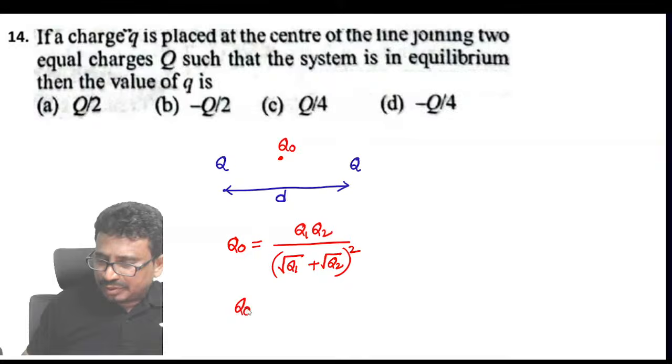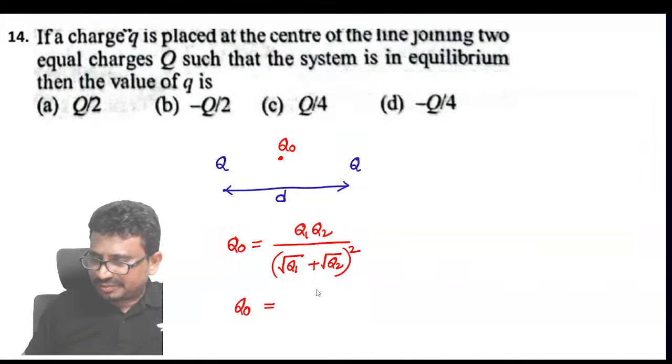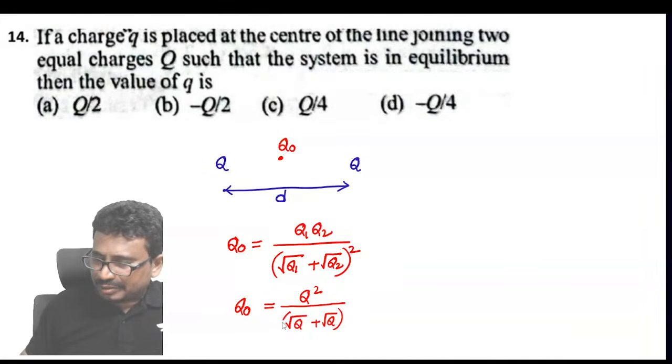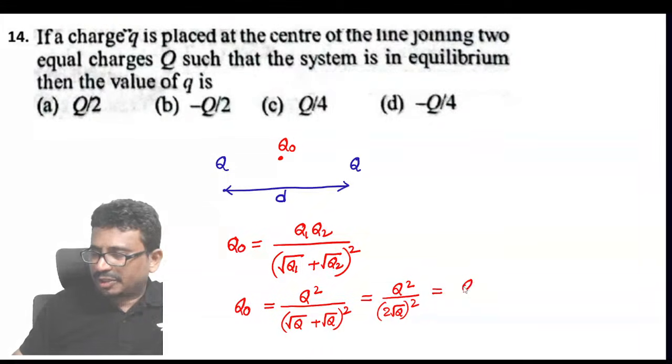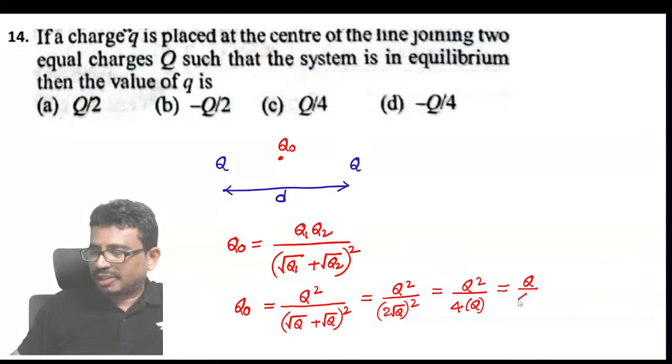So Q naught will be equal to Q square by root Q plus root Q whole square, which will be equal to Q square by 2 root Q whole square, which will come to be Q square by 4 into Q, which will come to be Q by 4.